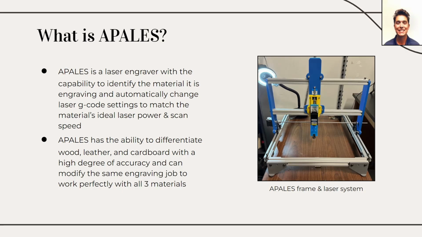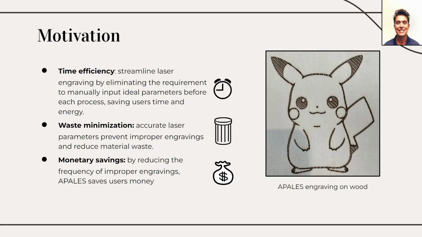Currently, APALES has the ability to differentiate wood, leather, and cardboard to a high degree of accuracy and can modify the same engraving pattern to work perfectly with all three materials. We created APALES with the goal of streamlining the laser engraving process.